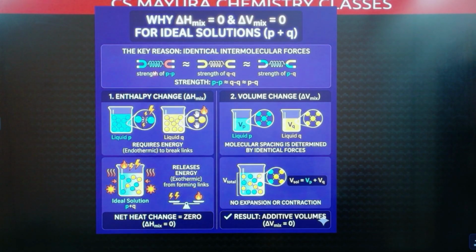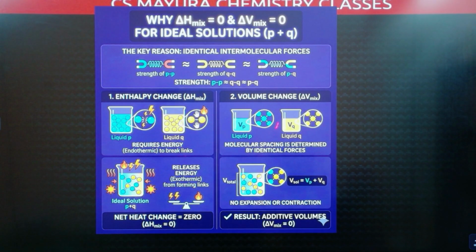Okay. So these are the interactions or strength of PP. This is strength of QQ and this is the strength of PQ. All these are similar. PP strength, QQ strength and PQ strength are similar. When strengths are similar, what happens here? To break the interactions requires energy. To break the interactions in the P requires energy, in the Q requires energy.